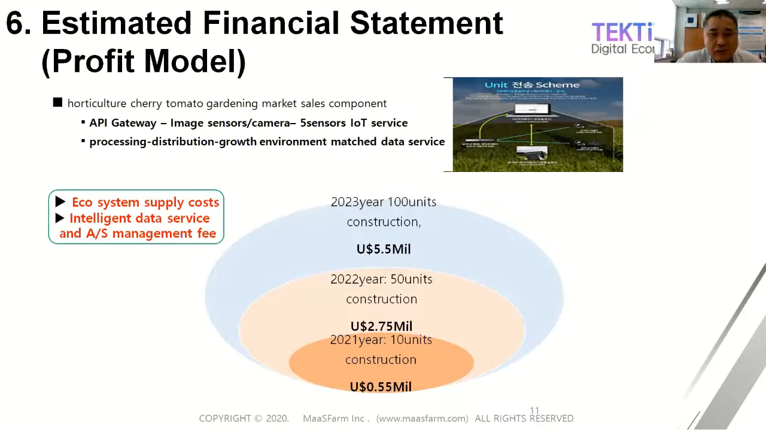And this is about our profit model. Our profit model is comprised of the ecosystem supply cost of AI plus IoT devices. And the second one is intelligent data service and AS management fee to manage the web-based solution for customers, right? So through 2023, we will take 5.5 million US dollars by controlling 100 greenhouses.